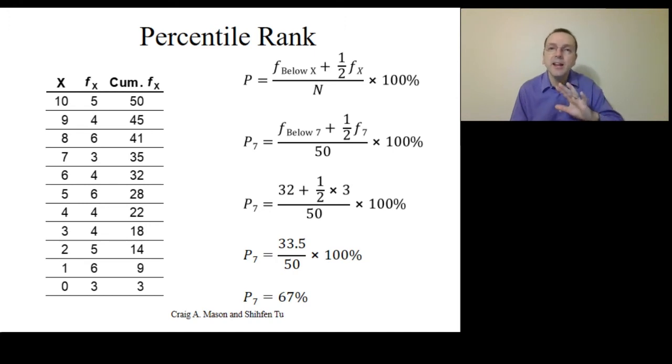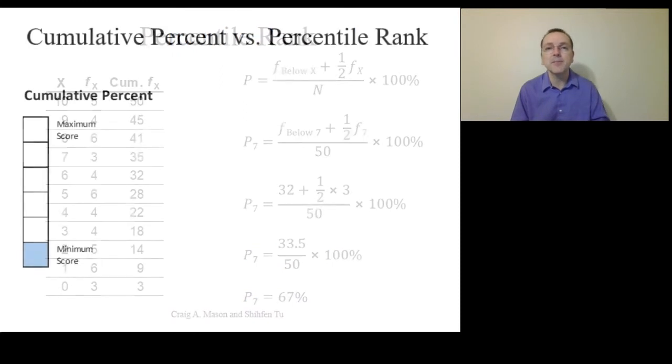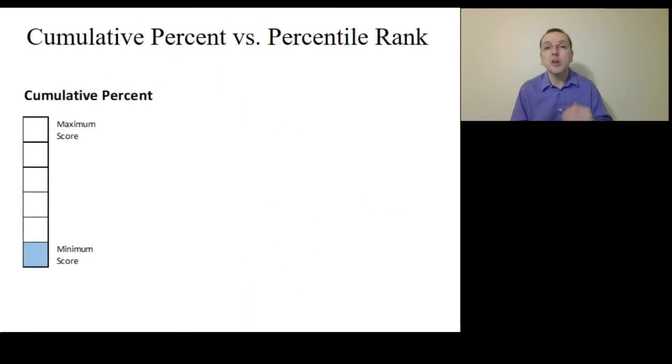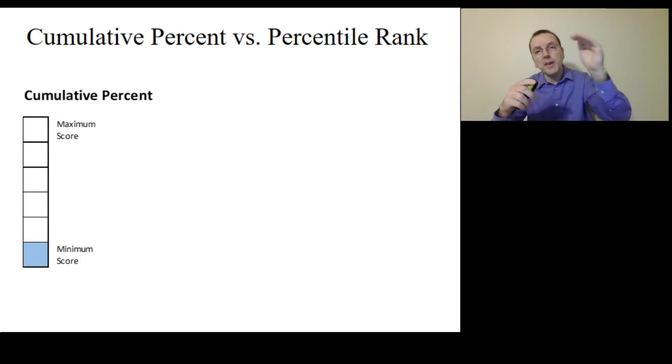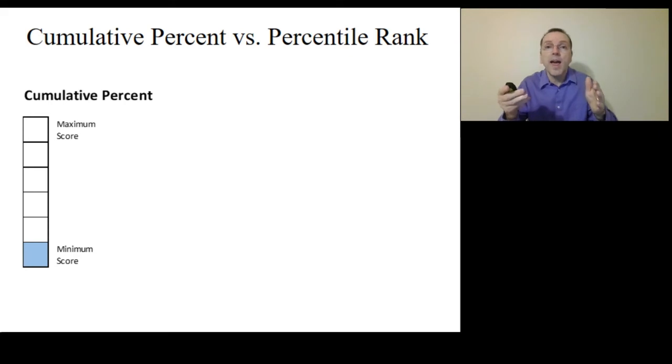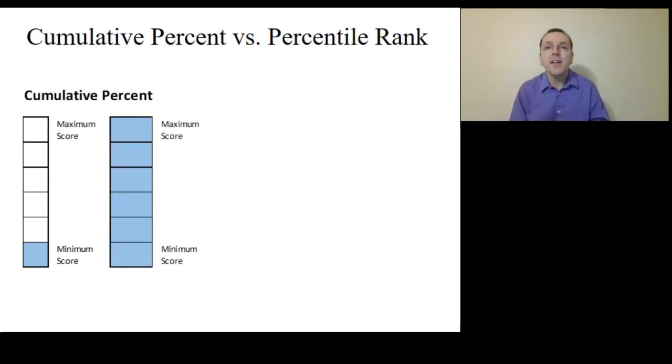Now, let's take a look at them another way in order to see just how and why they're slightly different. Notice that the cumulative percent can never be 0 because it's the frequency below the upper exact limit of a score. So even the lowest score won't have a cumulative percent of 0. It's all the scores with that value. On the other hand, at the maximum score, the cumulative percent will be 100% because all the scores fall below the upper exact limit of the maximum score.